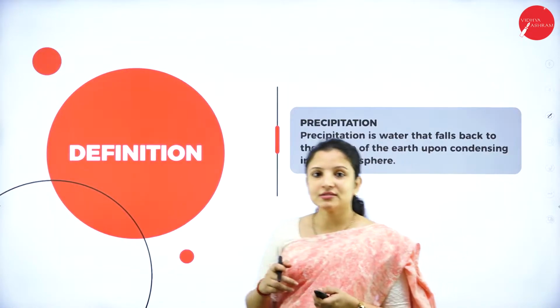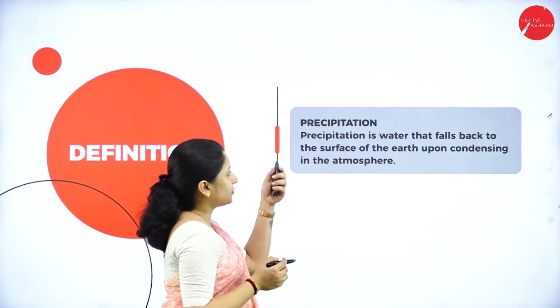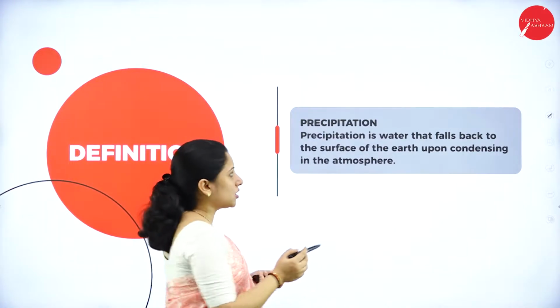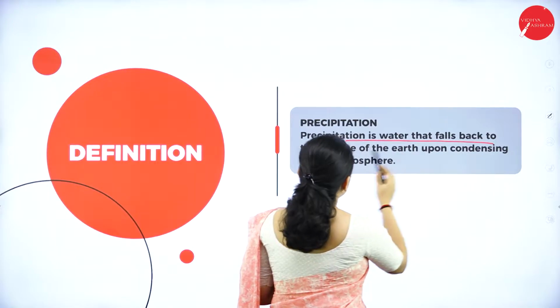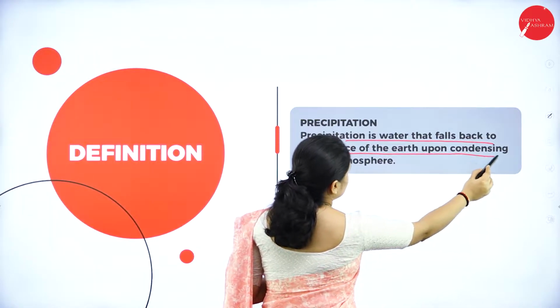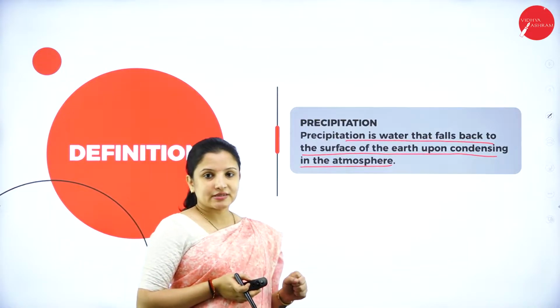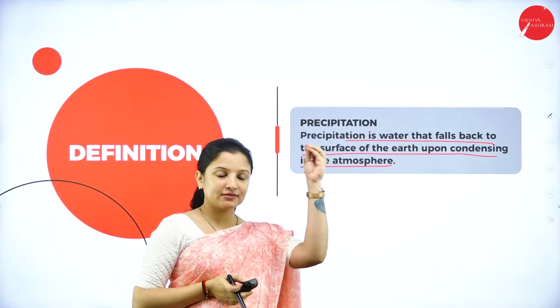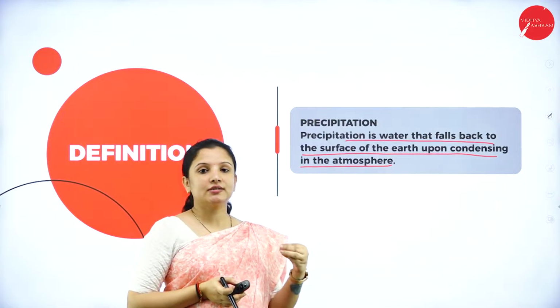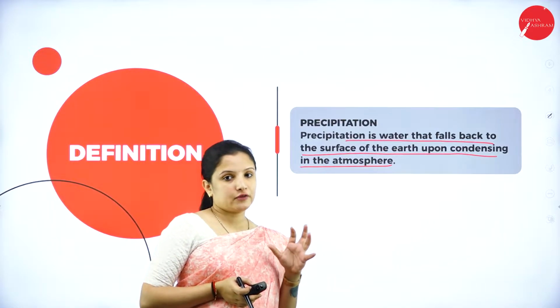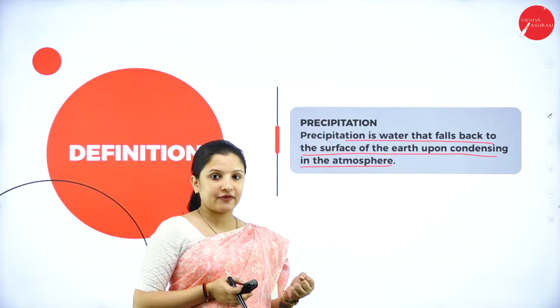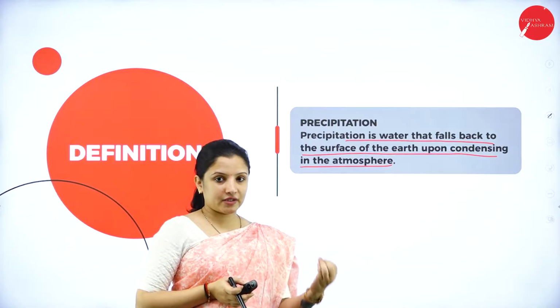So let's see the definition of precipitation. Precipitation is nothing but the water that falls back to the surface of the earth upon condensing in the atmosphere. Whatever solar radiation enters the earth's atmosphere, a part of it is absorbed by the earth's surface. This causes heating of the land.